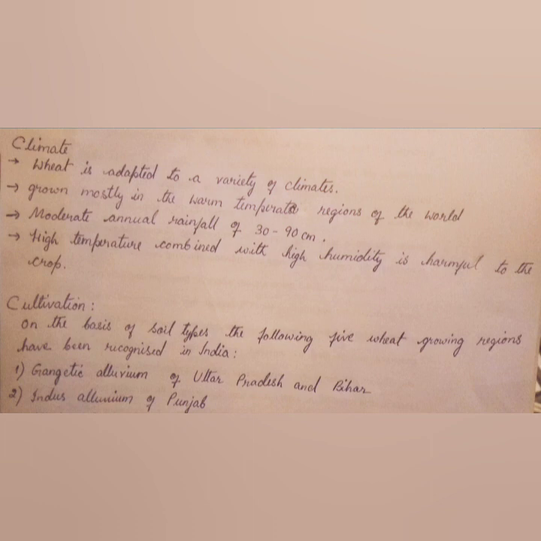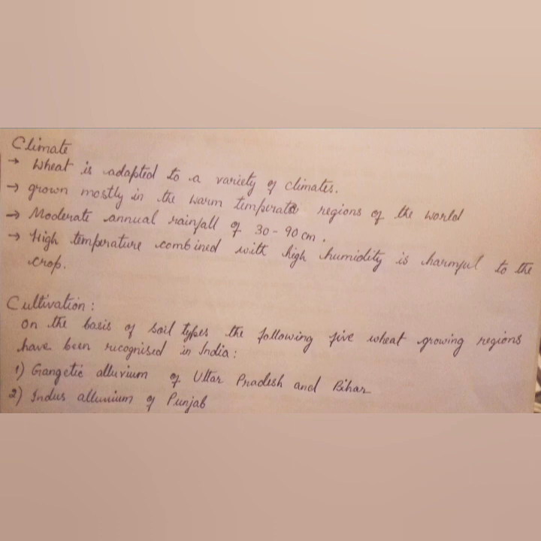So you can see that it is adapted to various climatic conditions, from the warm temperate regions to the Arctic regions. And cool winters followed by relatively dry and warm summers, and also a moderate rainfall of about 30 to 19 centimeter, favors the growth of the wheat crop.